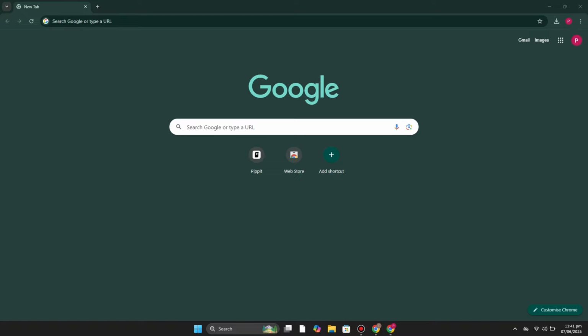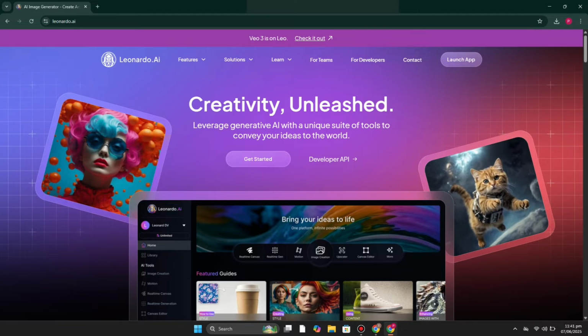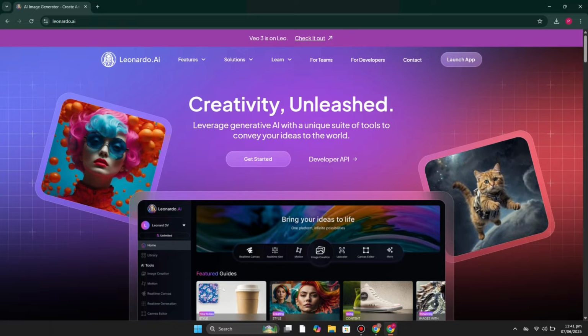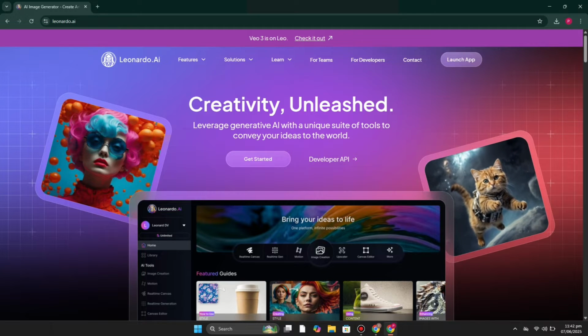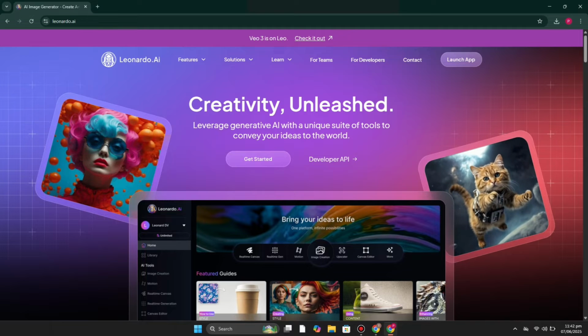So, Leonardo AI is a web based AI image generator. For that, you have to simply go to your browser. You can choose any browser of your choice. Here, I'm using Google Chrome. Once you're on the browser, you have to just simply search for Leonardo AI and then you will get the first link. Just simply click onto it and you will be onto its website. This is the AI image generator built for people who want more control over their creative process. It's designed for artists, marketeers, developers, and creators who need structured, reusable content, not just pretty images.